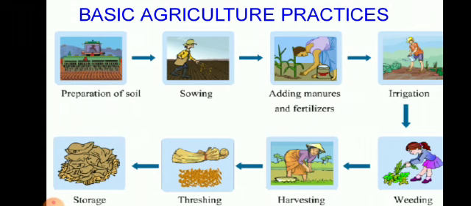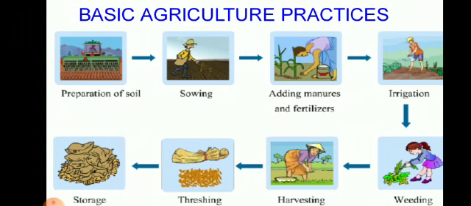Next we have sowing. Sowing means putting seeds in the soil. For this, healthy seeds are selected and proper depth is maintained. After adding the seeds, the farmers have to add manures and fertilizers. Manures and fertilizers are nutrients. Manures are organic and fertilizers are inorganic. Fertilizers are chemicals and manures are produced from the decomposition of plants and animal waste.